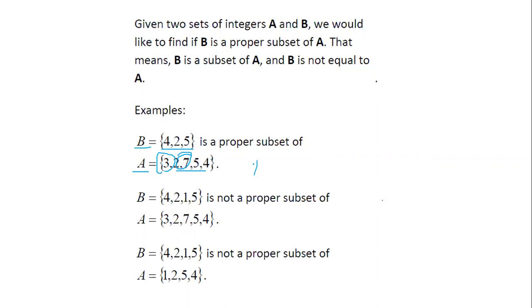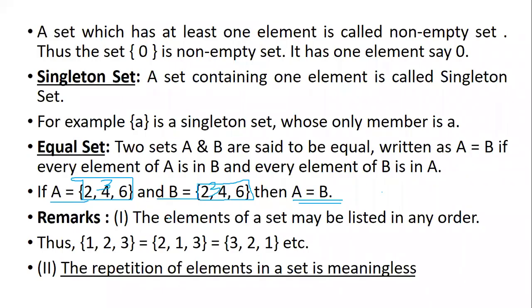So that is why A is not equal to B. That is the main reason why they say here A and B are not equal and B is the subset of A. So that is what they are trying to say here also. Equal sets, same